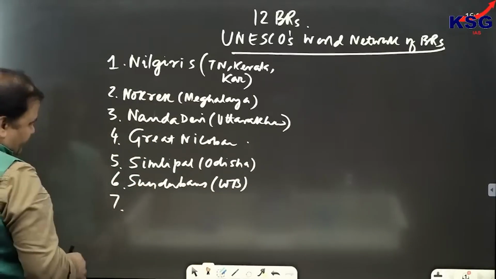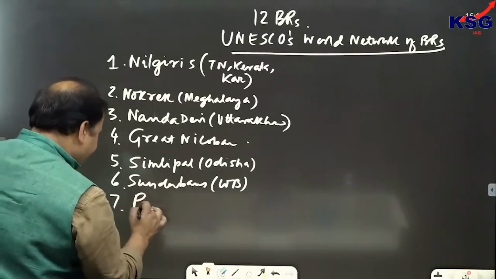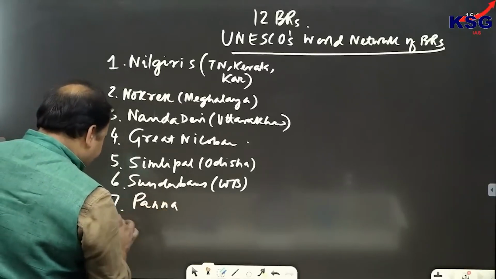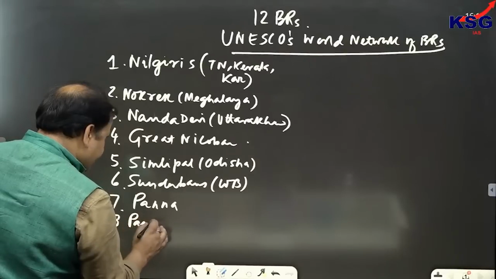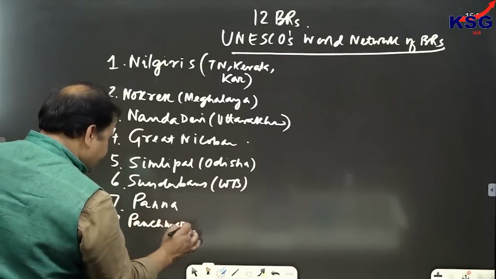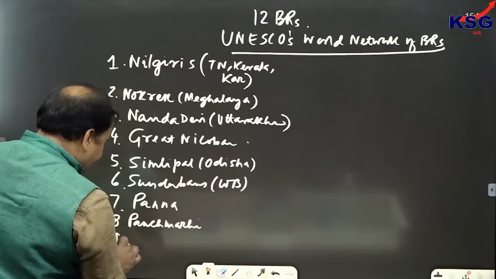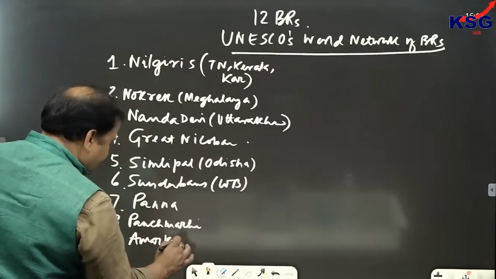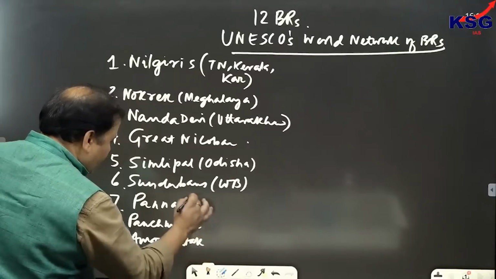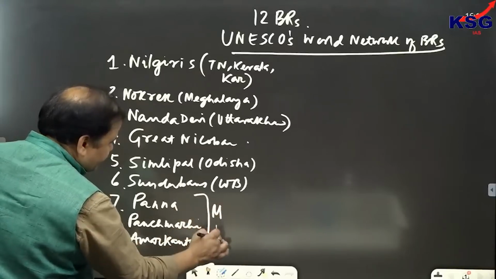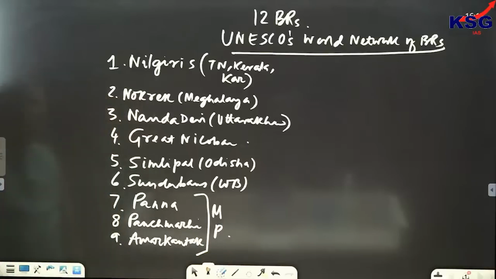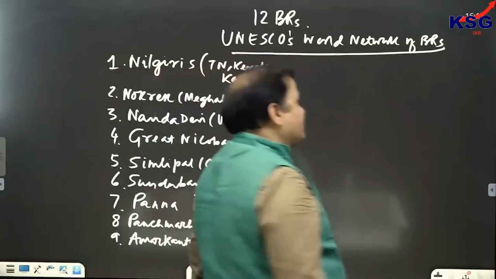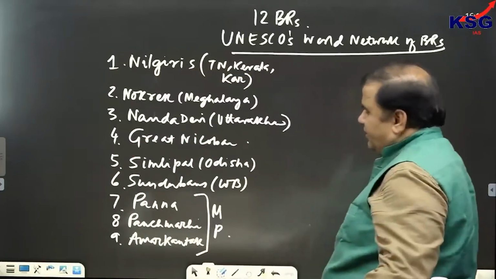Then seventh is Panna. Eighth, Pachmarhi, a very famous hill station. And ninth, Amarkantak. All these are from Madhya Pradesh. So, maximum, 3 from Madhya Pradesh in UNESCO's World Network of Biosphere Reserves.